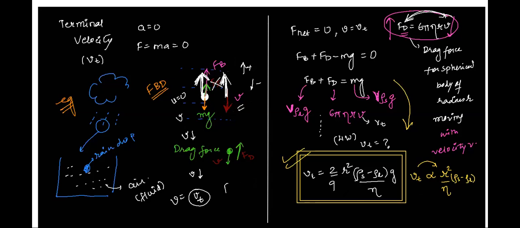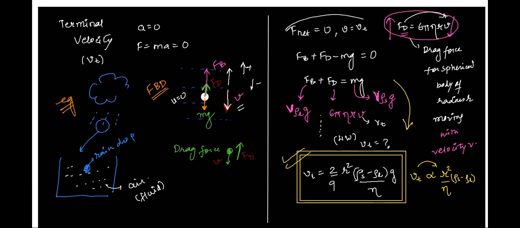That terminal velocity is that value of velocity which the object will attain at t tending to infinity, or finally, when the drag force and the buoyant force upwards become equal to the weight acting downwards. This is the condition for the object to attain its terminal velocity. Are we clear? Yes, sir. Okay, excellent. Now, tell me one thing, a very beautiful thing.